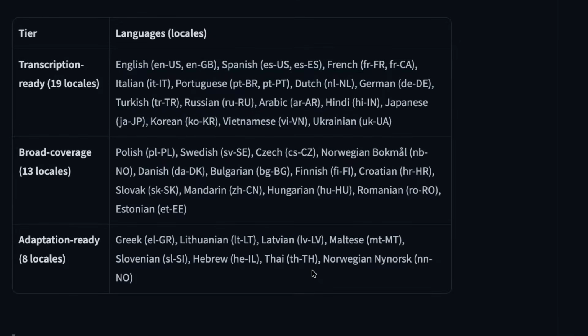So for example, Thai, I tried this one out, and with their base model, it really doesn't work properly at all. You need to fine tune it for this. So my guess is that they've had pre-training on these other 8 languages, but if you wanted to actually use them for anything serious, you'd want to fine tune them yourself. Now, I think they either have or are in the process of releasing some of the fine-tuning code and some examples to do that.